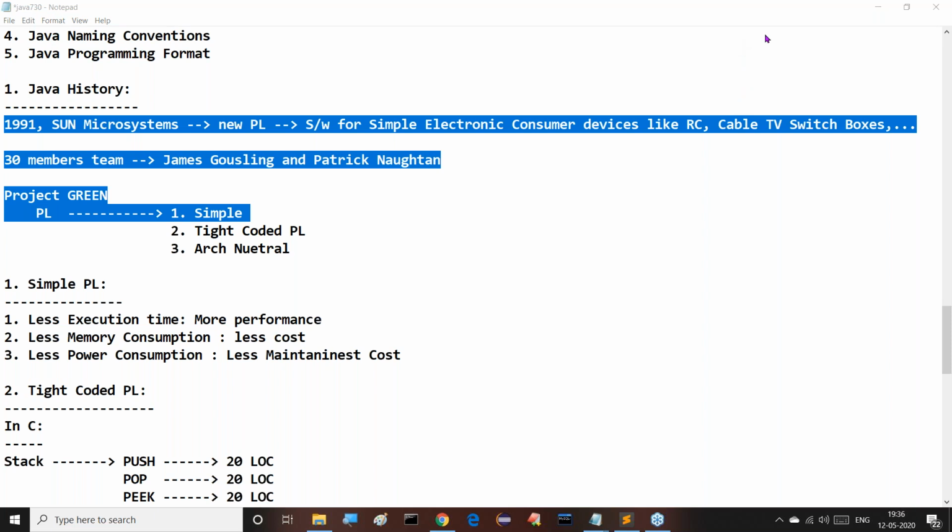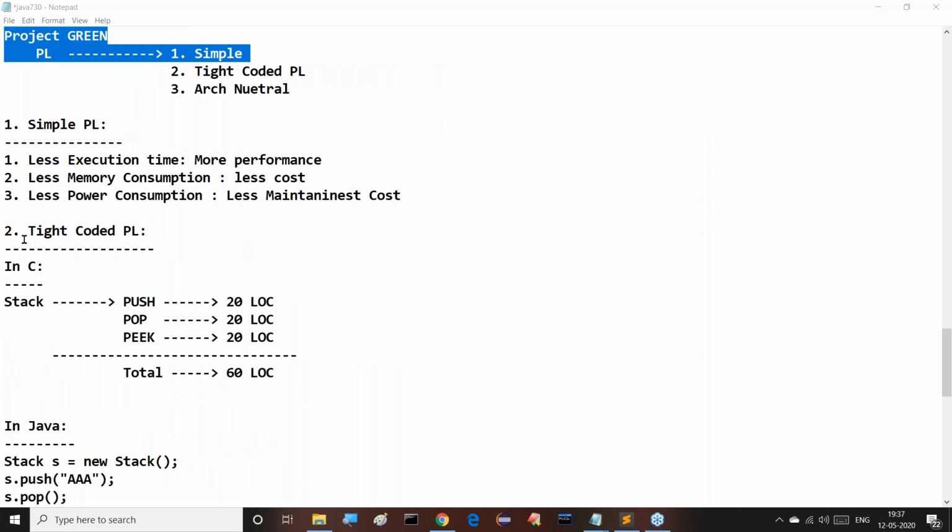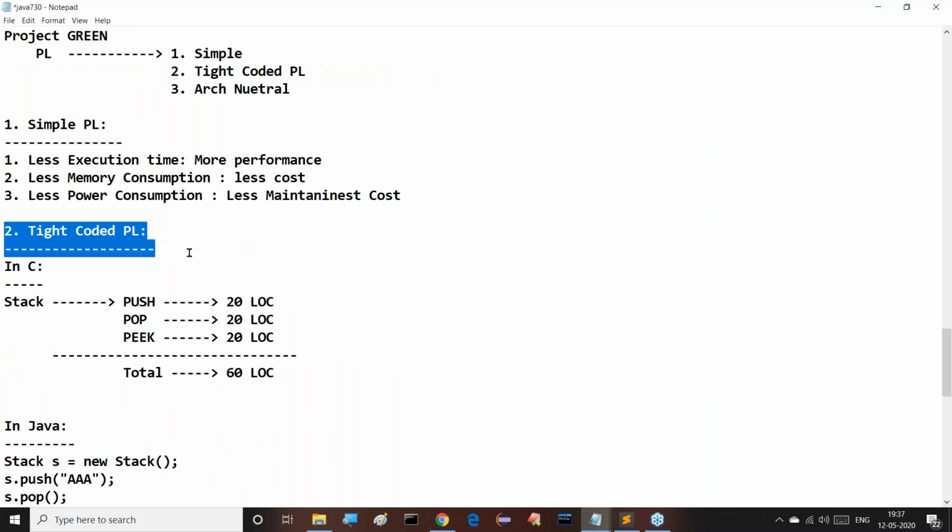Now tell me, what is a simple programming language from Sun Microsystems' point of view? What exactly is the meaning of simple programming language? What factors did they take to make that programming language simple? Less execution time, less memory and less power consumption, they might have taken. Then what is the meaning of tight-coded programming language?